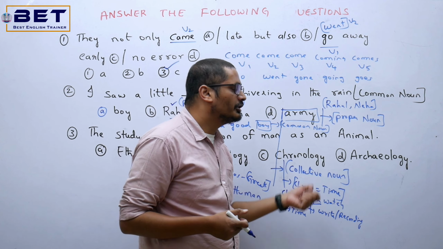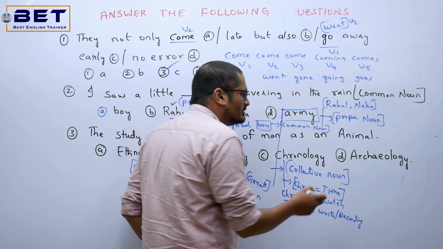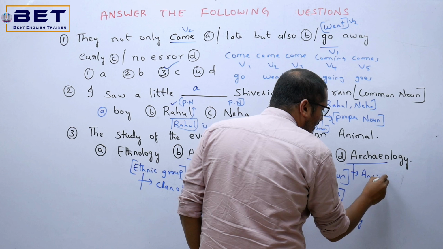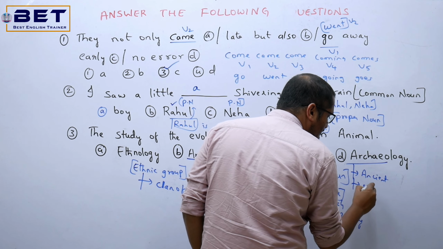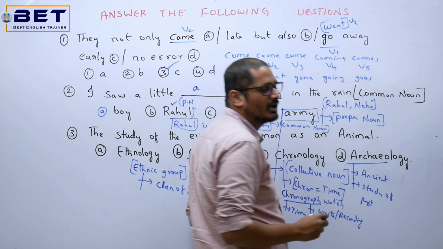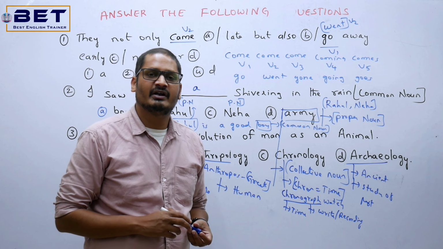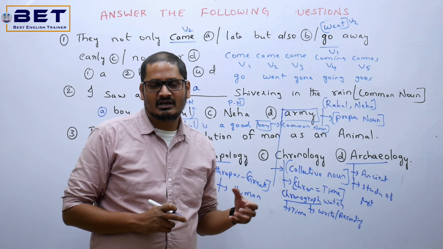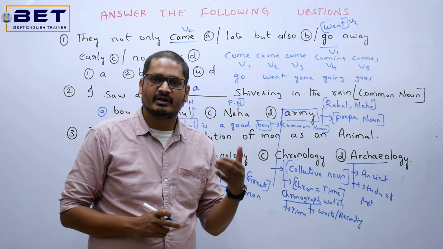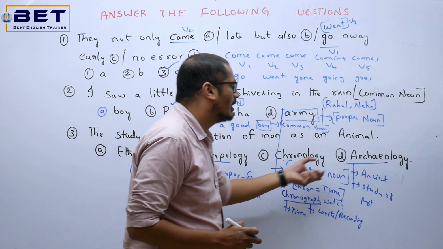Next we have the archaeology. Now what is this archaeology? Archaeo means it's altogether ancient. Okay, study of the past. Study of the past over there. So we have the archaeological department, right? So they excavate different areas and they'll try to find out the modern day and the past years, how they were, etc. Okay, that's altogether archaeology.